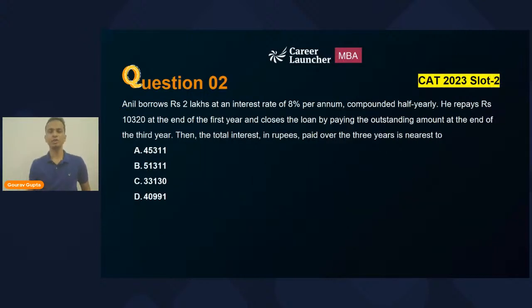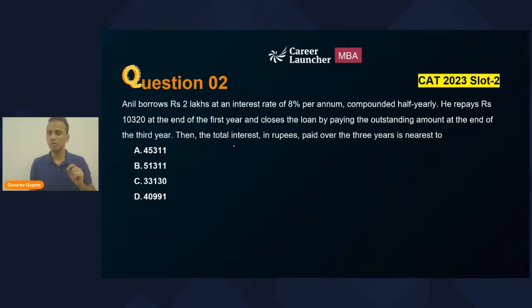Now in this case, you will realize that the way the powers got cancelled out in the first question, nothing like that will happen in the second question. If you calculate the final amount using the direct formula, you might have power 2 or power 4 in this question. Power 2 is still manageable to calculate, but power 4 is slightly difficult. So now let's see how to manage this question without actually doing the final calculations.